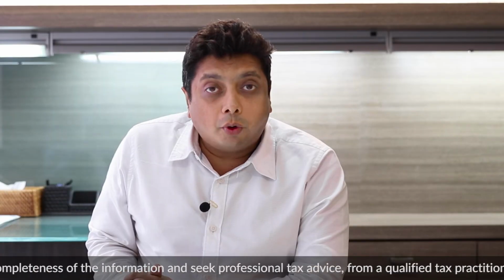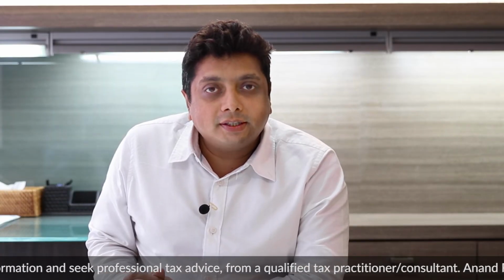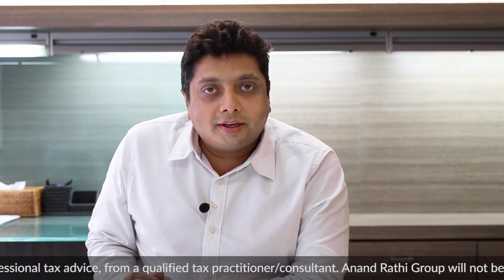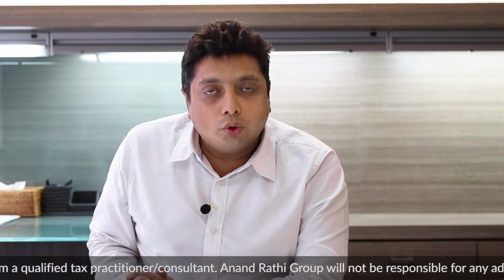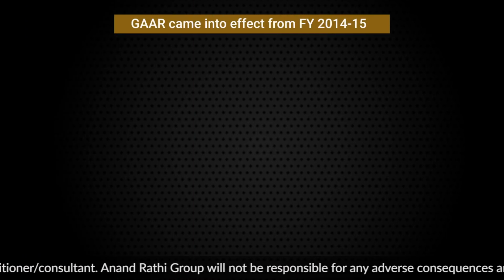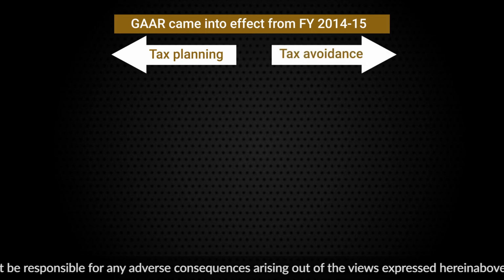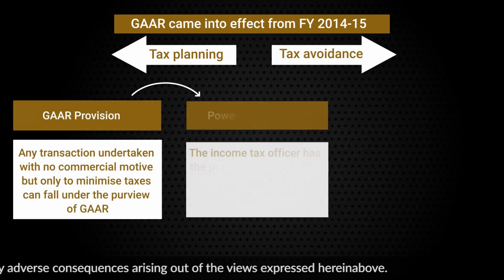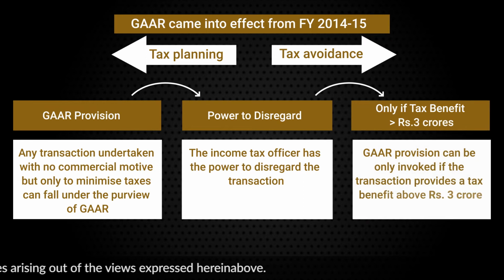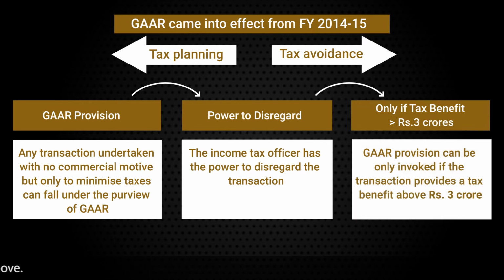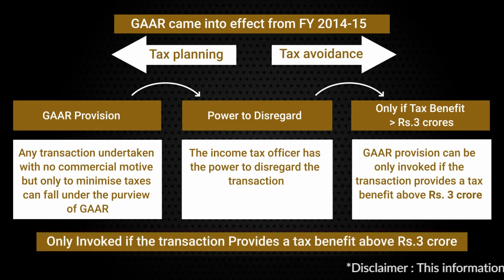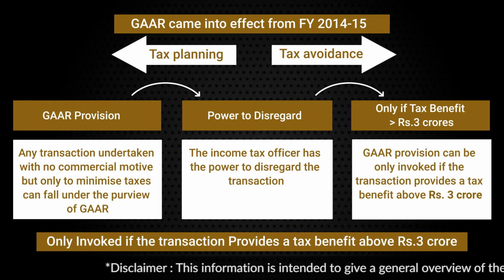The last, or the ninth point that the investor needs to keep in mind is something called GAAR, G-A-A-R, which is General Anti-Avoidance Rules. Now GAAR came into effect in the year 2014 to provide a line between tax planning and tax avoidance. Under this provision, any transaction undertaken with no commercial motive but only for the purpose to minimize the taxes can fall under the purview of GAAR, and the income tax officer has the power to disregard such transaction. GAAR can only be invoked if the transaction provides for a tax benefit of 3 crores and above.